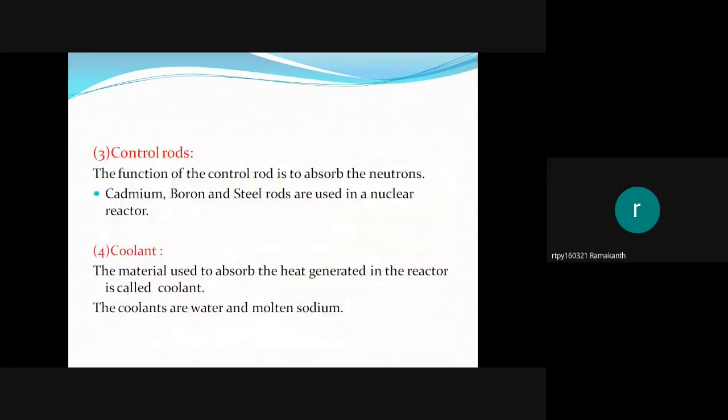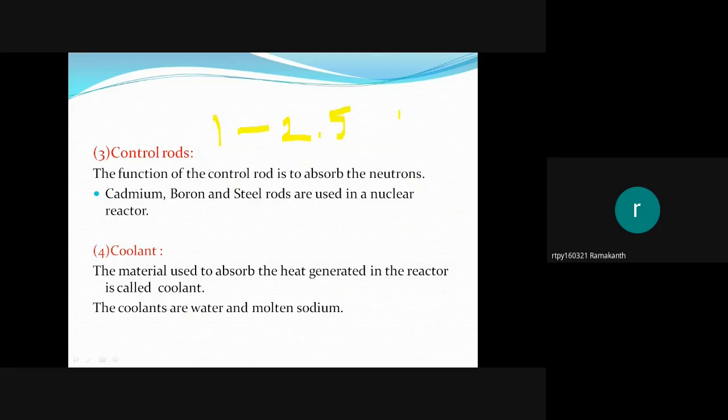The function of control rods is to absorb the neutrons. Why? Because we have to maintain a controlled chain reaction. What happens when uranium fissions, when one nucleus fissions, approximately 2.5 neutrons on average are produced. 2.5 neutrons are produced, but we are providing only 1 neutron.